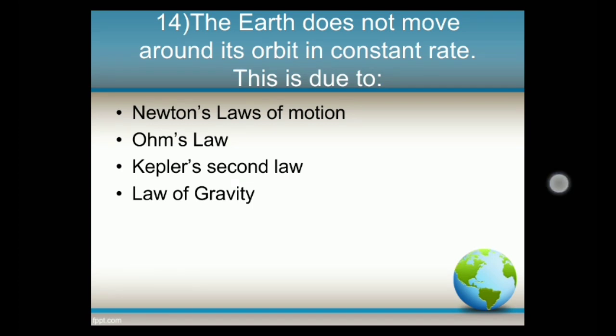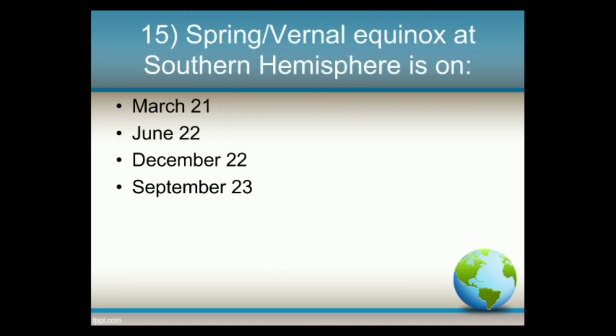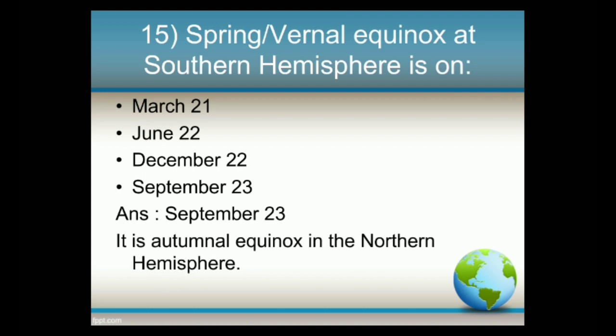And the answer is Kepler's second law. If the earth moves closest to the sun, that is the perihelion, it moves the fastest. And when the earth moves farthest away from the sun, that is aphelion, it moves the slowest. Next question. Spring or vernal equinox at southern hemisphere is on options March 21, June 22, December 22, and September 23. And the answer is September 23. It is autumnal equinox in the northern hemisphere.